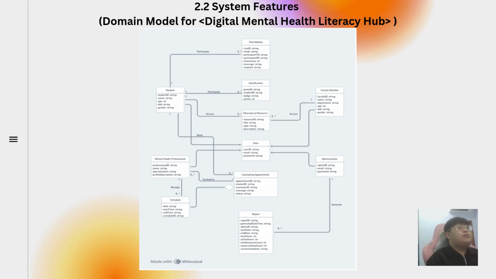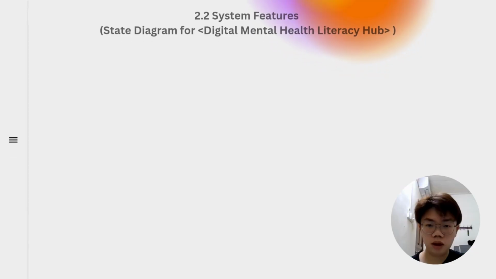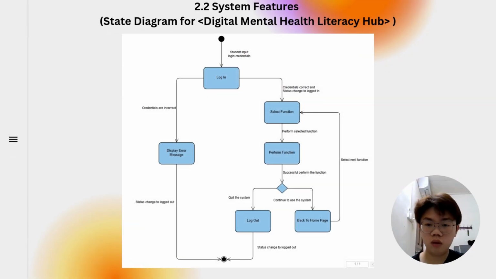This is the domain model. There are four users in this model, which are student, faculty member, admin, and professional. Student can input their login credentials to log into their account. If the credentials are incorrect, our system will display an error message. If the credentials are correct, they can select and perform the function in our system. After that, they can go back to the home page to select and perform the function again, or just log out of the